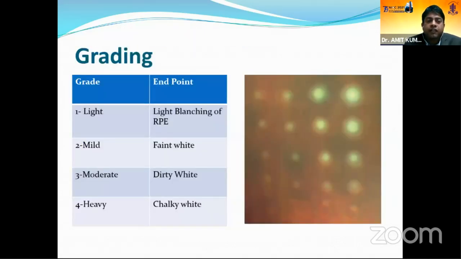Next, the grading of laser. So there are 4 grades of laser: grade 1, 2, 3, 4. For PRP, we opt for grade 3, and for macular lasers like focal and grid laser, we opt for grade 1. So grade 4 is the one which you should try to avoid, and it can lead to retinal hemorrhages and also can lead to retinal breaks.